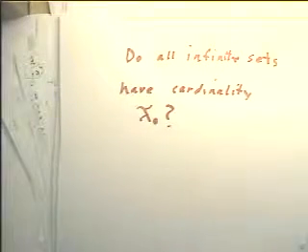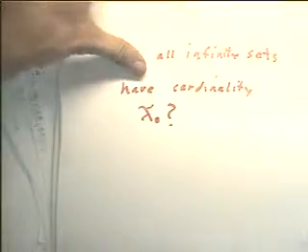There are infinitely many integers, and in between any two integers there are infinitely many rationals, but even if you take all the possible rationals, the cardinality still doesn't exceed that of the counting numbers. We can put counting numbers on the rationals in a systematic fashion that assures us that they can be numbered. So we come to the question: do all infinite sets have cardinality aleph-null?